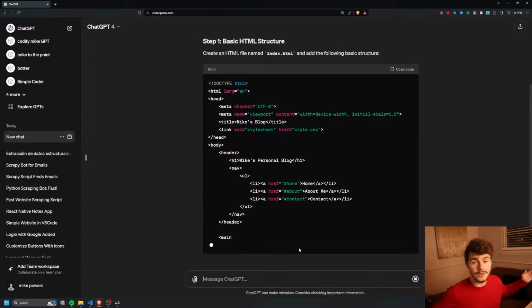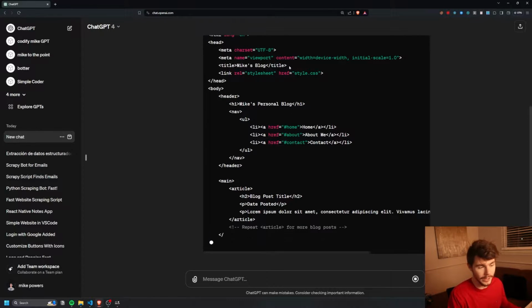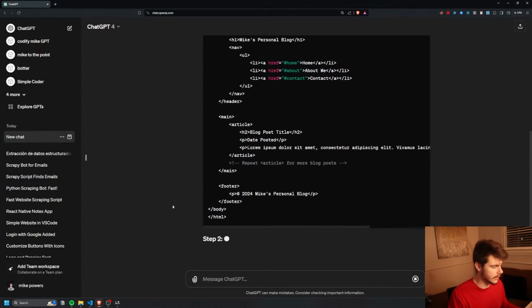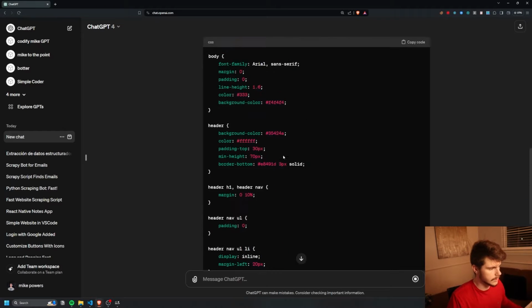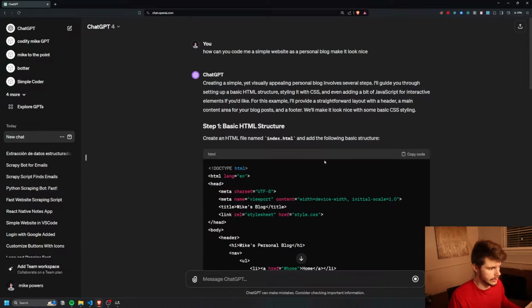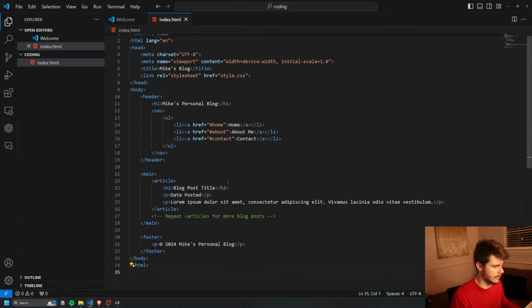And how we're going to do this is basically just copy and paste the stuff we get from ChatGPT right into VS Code. So while this is running, we can take a look over at VS Code here, and I have a brand new window here. All we have to do is come into here. We can make new files for our little website. So we have our new HTML file, which we need to name index.html. So I'll copy this, I'll come back over here, I'll name this index.html, and we can just paste that bad boy in there.